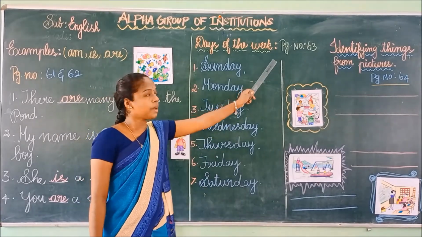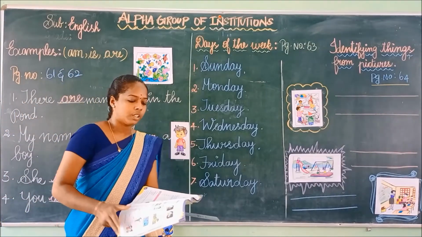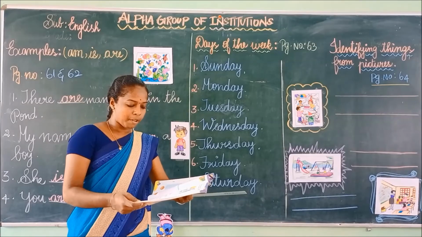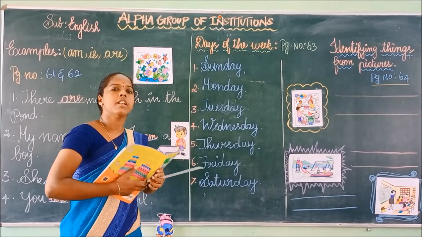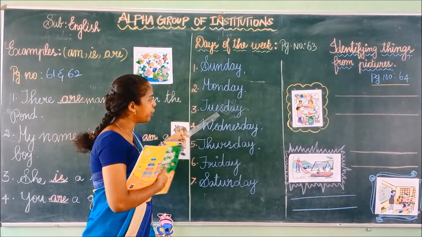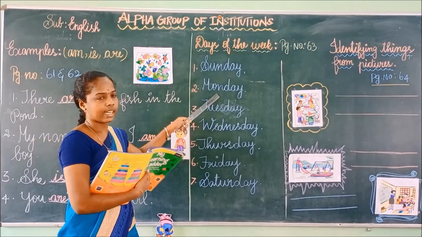So take page number 63 in your English textbook. First question, what comes before Tuesday? Before means you have to see what is before. So before Tuesday, Monday. Here Monday is the correct answer.